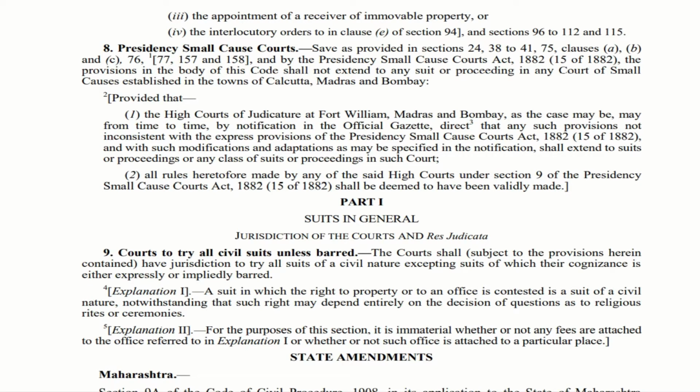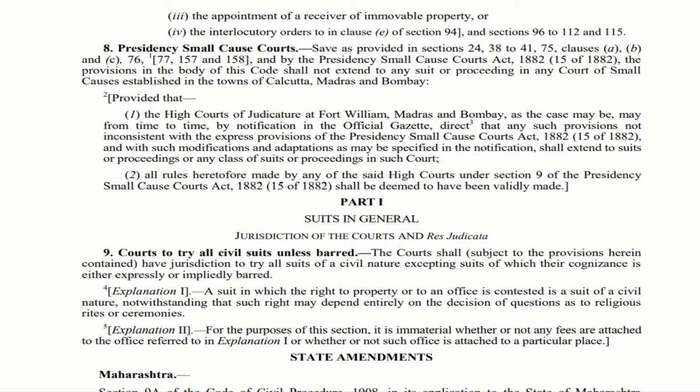Under this particular section, if there is anything provided under sections 24, 38 to 41, 75 clauses A, B and C, 76, 77, 157 and 158, in all these aspects, if there is a specific issue or specific thing which has been saved or which has been said like you need not consider this, in that case this as well as Presidency Small Cause Courts Act.